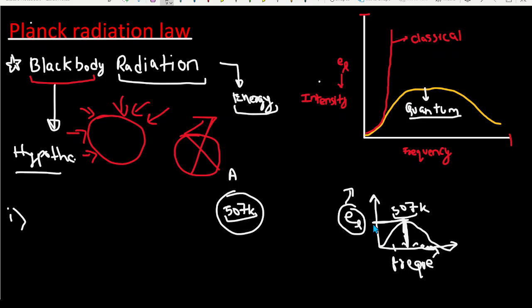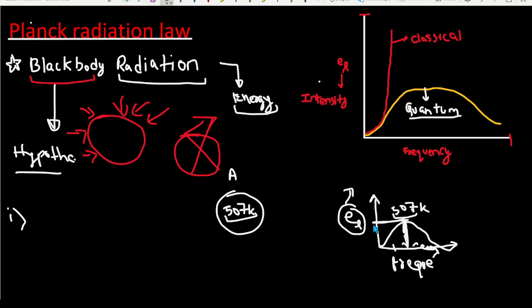And that mathematics is different types of laws, which are the Rayleigh-Jeans law and the Planck radiation law. All of these laws can explain this particular experimental curve. They will explain the emission of different types of radiation at different wavelengths at a particular temperature T. I'm trying to explain what the need for these laws is.